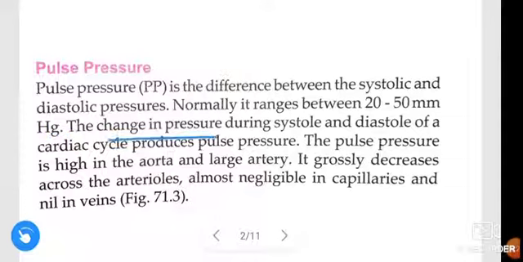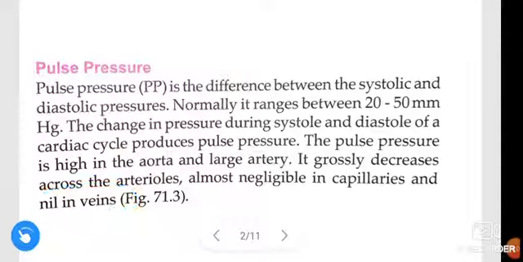The change in pressure during systole and diastole of a cardiac cycle produces the pulse pressure. The pulse pressure is high in the aorta and large arteries. It grossly decreases across the arterioles, is almost negligible in capillaries, and nil in veins.